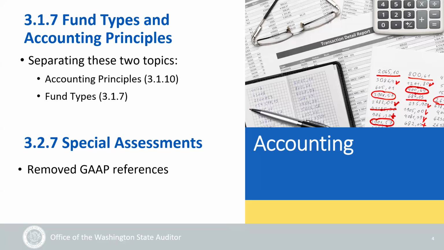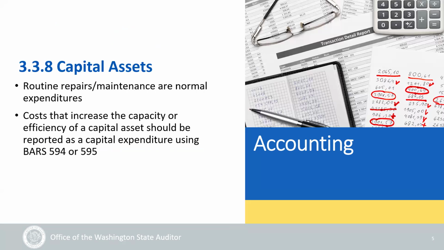Our next update is to 3.2.7, special assessments. We removed the GAAP references since these do not apply to our cash basis governments. In our 3.3.8 capital assets section, we have added clarification on routine repairs and maintenance that should be reported as normal expenditures. Costs that increase the capacity or efficiency of a capital asset should be reported as a capital expenditure using BARS code 594 or 595.